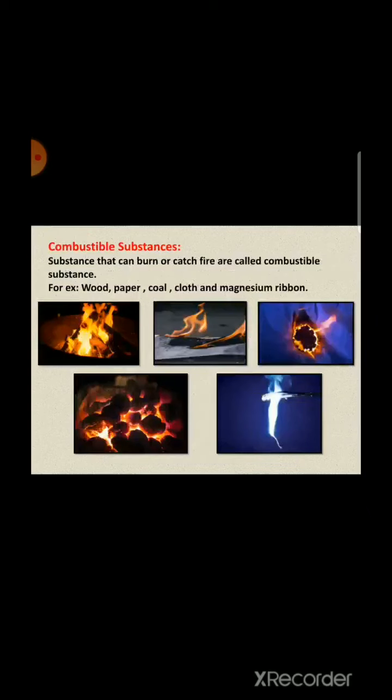Now, students, what are combustible substances? The substances that can burn or catch fire are called combustible substances. For example, wood, paper, coal, cloth and magnesium ribbon. Students, as we have learnt in the previous lesson, magnesium ribbon, when it burns in the presence of oxygen, produces heat and light. What type of light? A white dazzling light is produced.